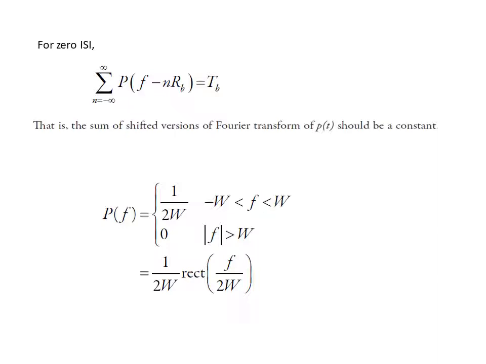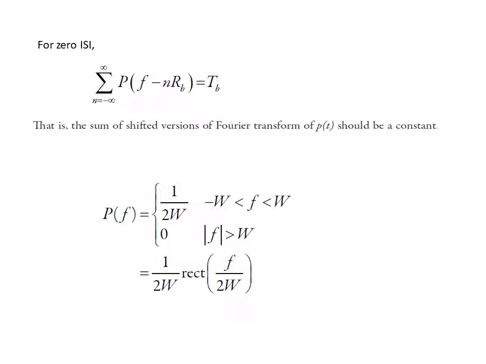We can write P(f) in the form of a rectangular function, given as P(f) equal to 1 by 2W for the range minus W to W, and 0 for f greater than W. Using the rectangular function, our P(f) becomes 1 by 2W rect(f by 2W).